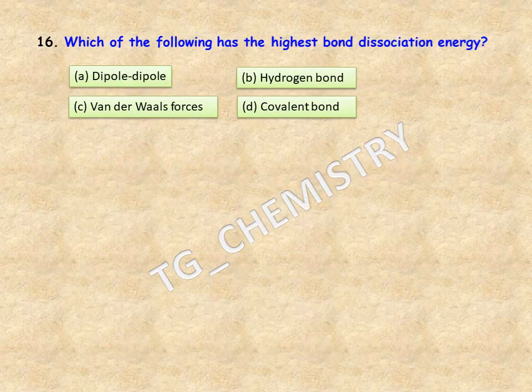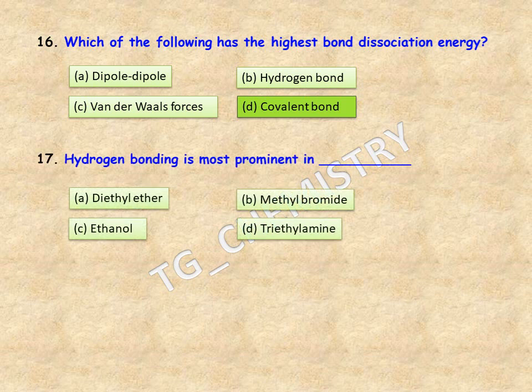Next comes, which of the following has the highest bond dissociation energy? The options are dipole-dipole, option B, hydrogen bond, option C, van der Waals forces, and option D, covalent bond. Definitely the answer is going to be, as you can see, option D, covalent bond, because these are the strongest bond.